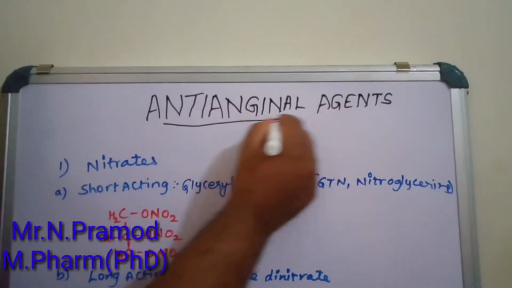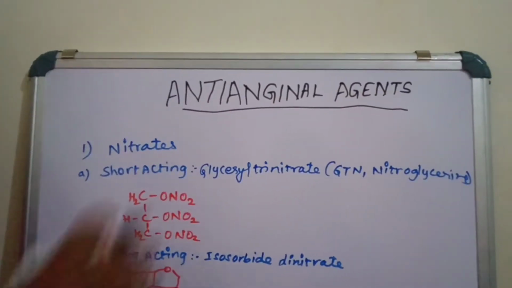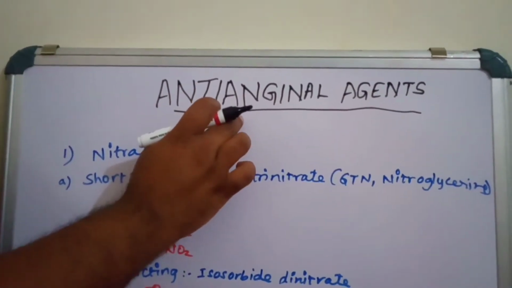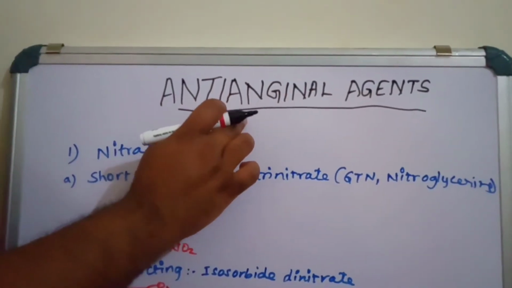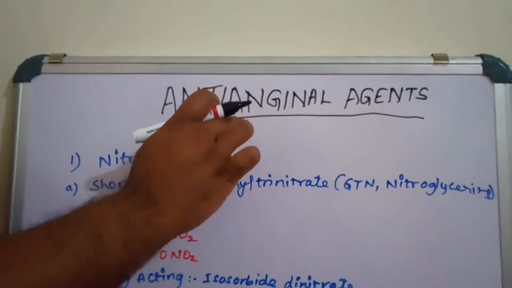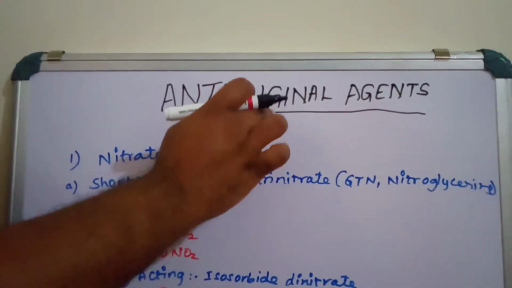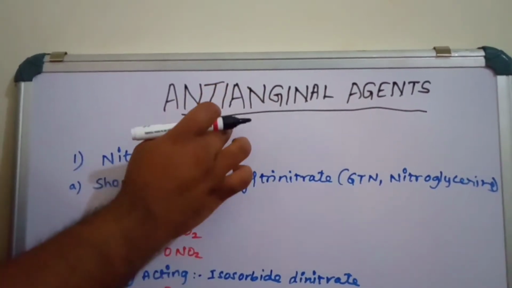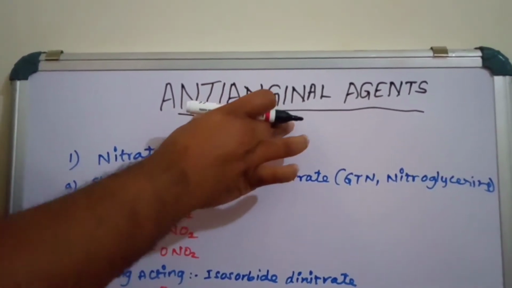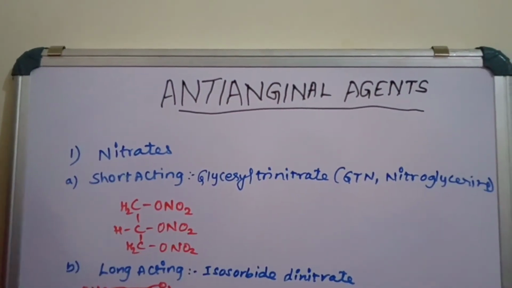Today I am going to discuss anti-anginal agents, or anti-anginal drugs. What are these anti-anginal drugs? These are the agents which abort or prevent angina pectoris. In my previous video, I gave you details about angina pectoris. So in this video, I am going to talk about the chemical classification of anti-anginal drugs.